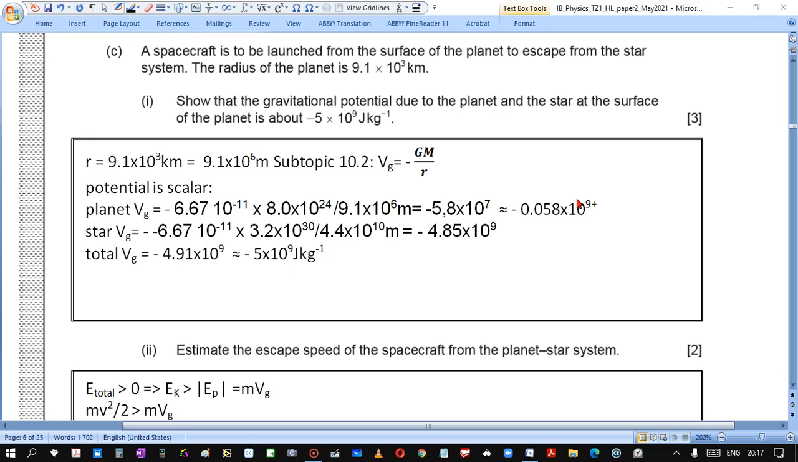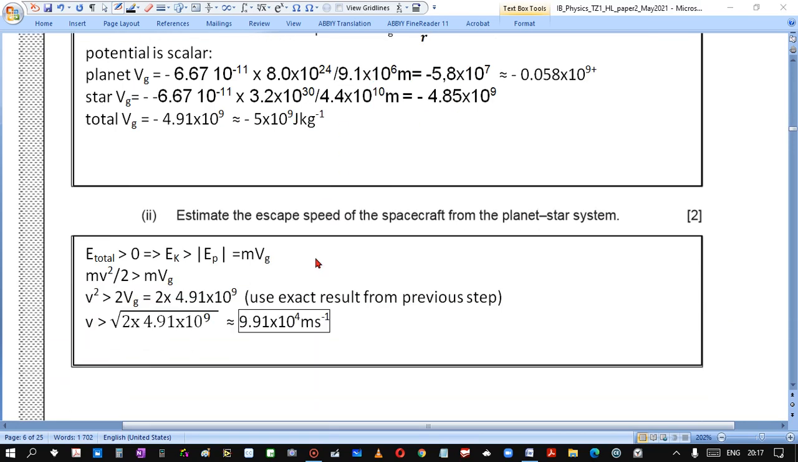potential due to the planet will be, r is the radius. Potential due to the star will be, r is the distance from the star to the planet and spacecraft. So the total is the sum. So we add and we get this value.